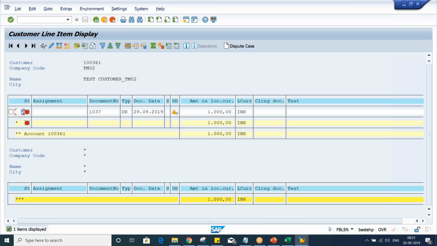Now let's talk about the customer credit memo. What is a customer credit memo, guys? Let's suppose your organization, XYZ, has sold certain goods to the customer, and the customer found that certain items are defective, so they are going to return them. If you have sold goods worth 1000 rupees and you have got a return worth 300 rupees, then you must adjust your books of account, because we can now expect a payment of 700 only.